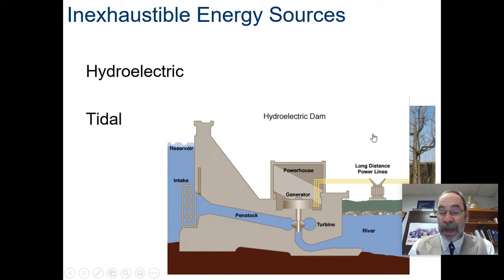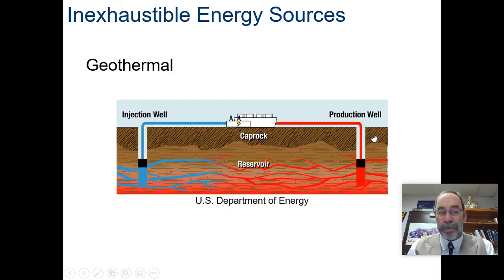Okay, then we have tidal. So the same thing. There are tides, underwater tides, or tides out in the ocean that happen, and it's like a current that always is flowing through there. Okay, we have geothermal. I don't know if anybody lives in a house that has geothermal, but they go down into the earth, and the earth is a constant temperature.